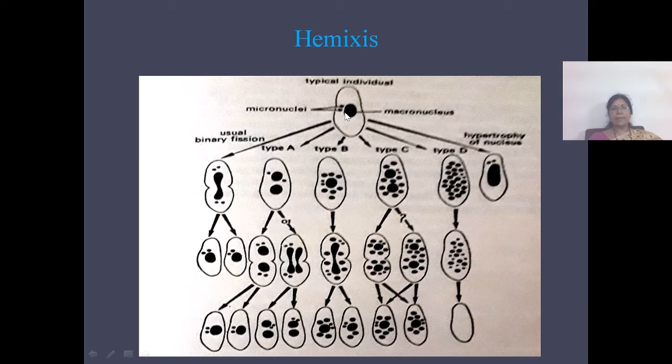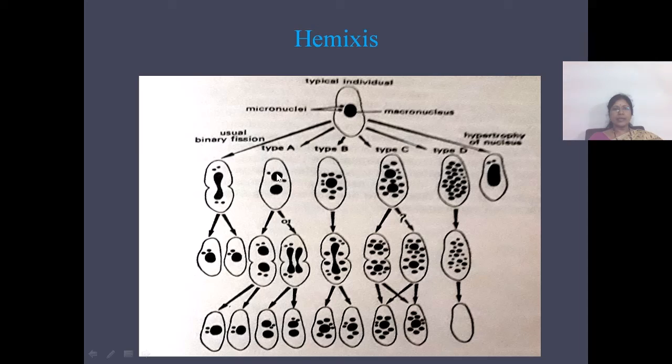Hemixis occurs in Paramecium caudatum, Paramecium aurelia and Paramecium multimicronucleatum. In Paramecium aurelia, four types of hemixis are given here. So this is the usual binary fission.